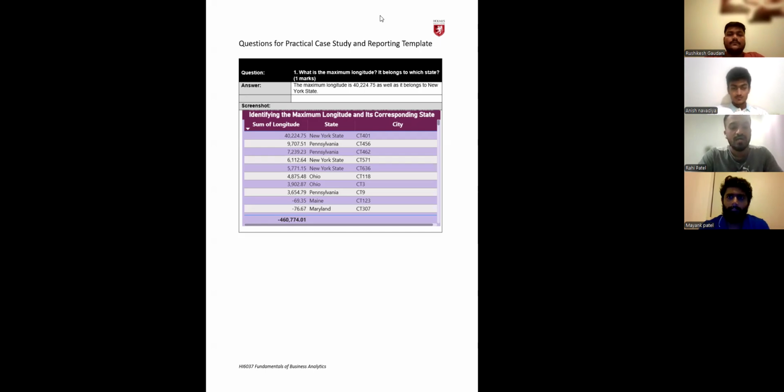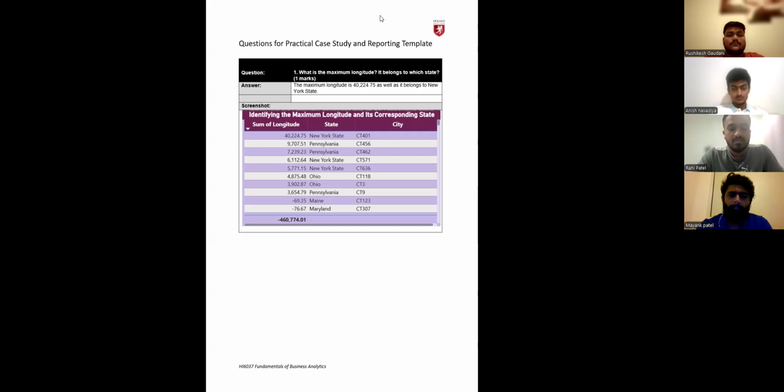So I would like to start with question one which has been given in this assignment. What is the maximum longitude and which state does it belong to? The question has clearly asked which state is having the highest longitude. So we can clearly see in the image that the New York state has the 40,224.75. After sorting into descending order, we can clearly see that New York has the highest longitudinal